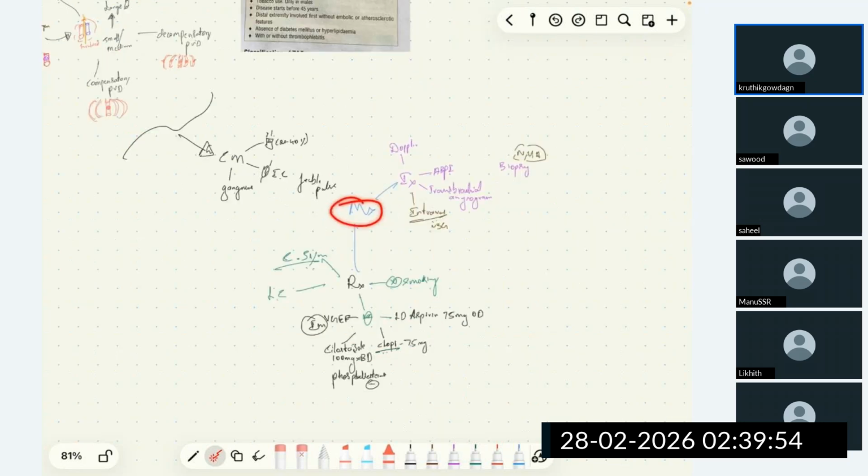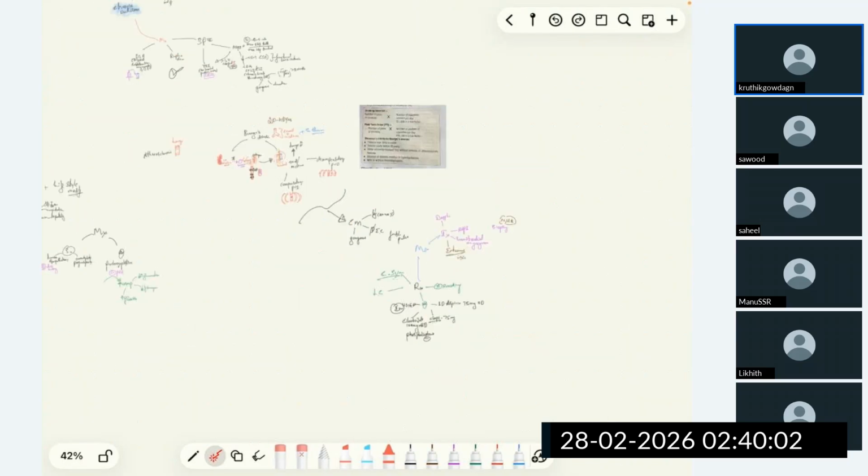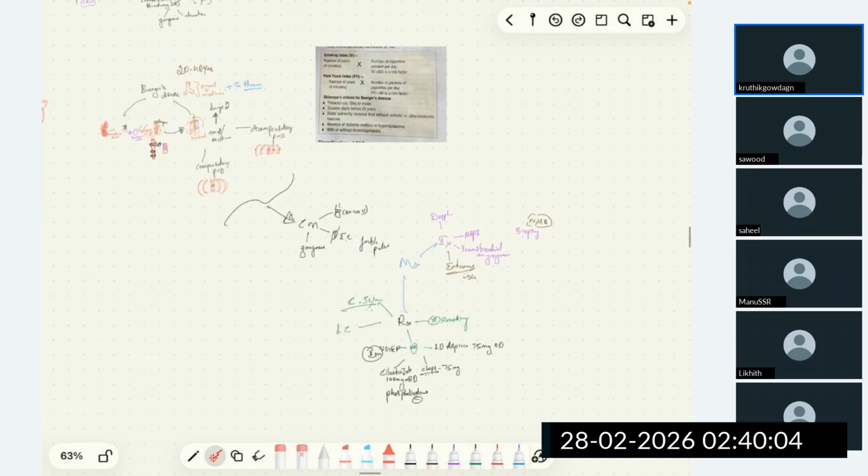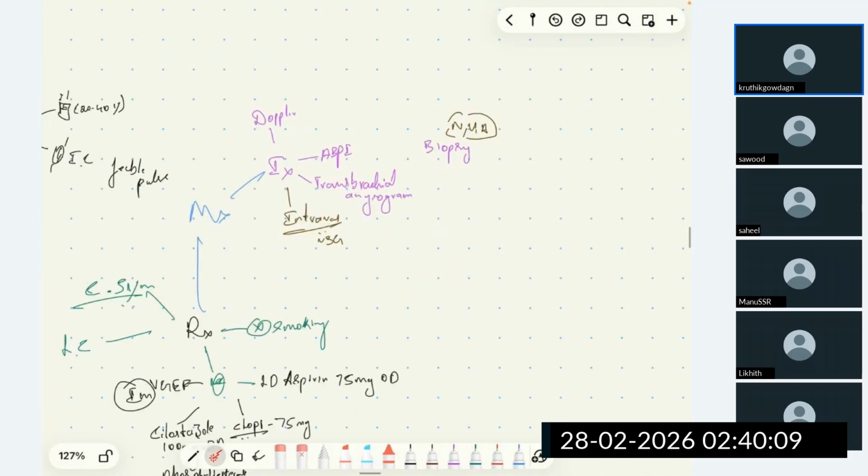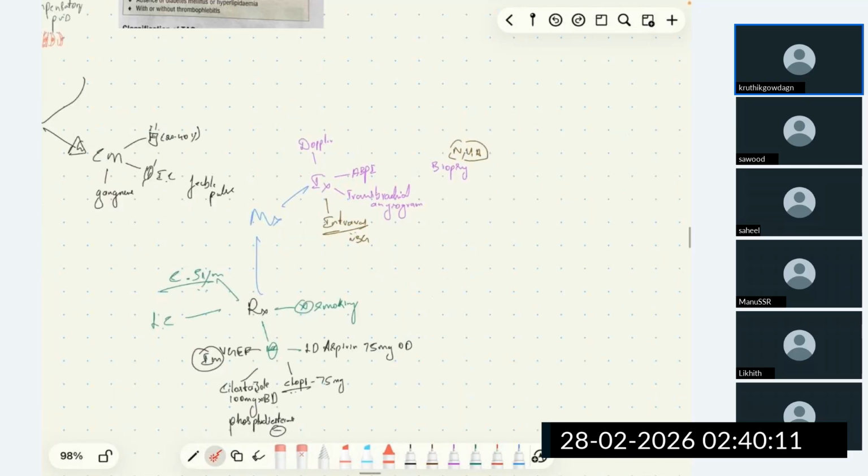What is the management of Buerger's disease? The investigation and treatment. Investigations are Doppler study. We know on Doppler study we can identify whether it is compensatory or decompensatory. The details of which is not required. On ABPI, the ankle brachial pressure index, if it is less than 0.9, same here, it will be considered as limb ischemia. If it is less than 0.3, critical limb ischemia.